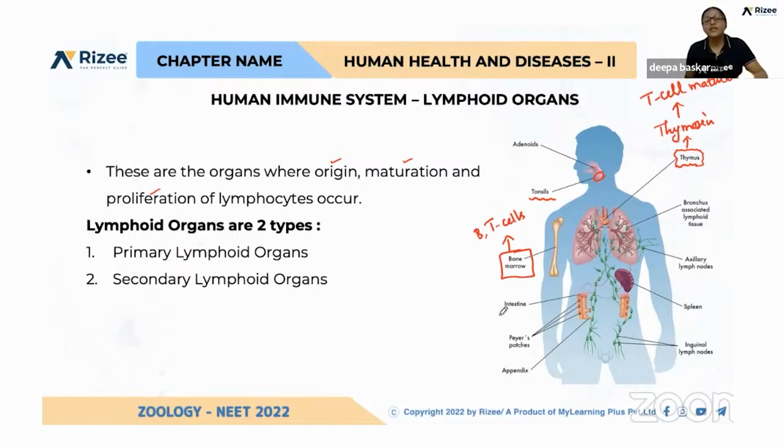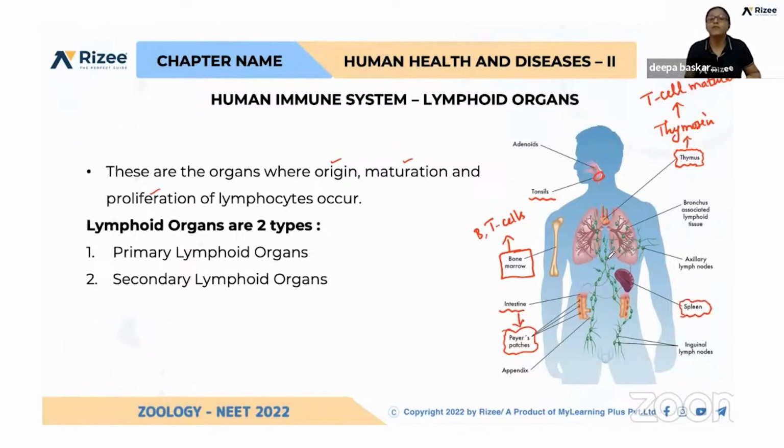Even in the intestine, if some microorganisms escape the activity of tonsils, we have lymphoid tissue, Peyer's patches. And the spleen is also an important lymphoid organ.